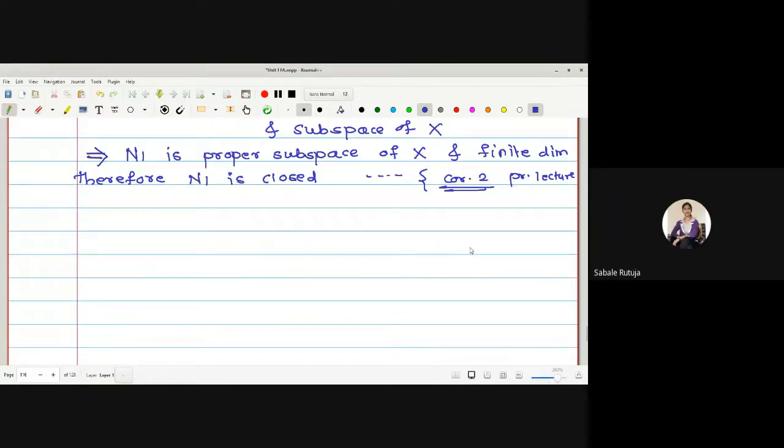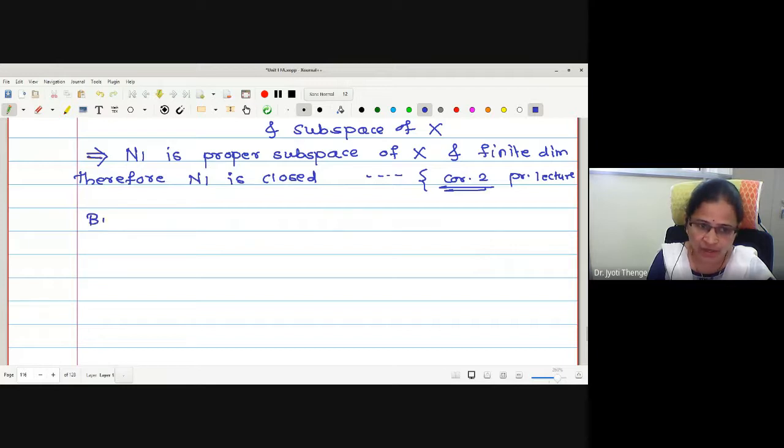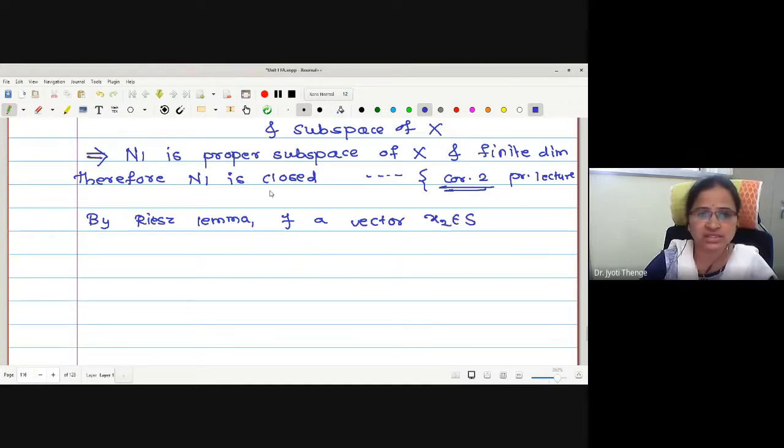So here, by Riesz's lemma, there exists a vector x2 in X, let me just make a correction, x2 in X such that norm of x2 is equal to 1 and the distance between x2 and x1 is greater than epsilon.